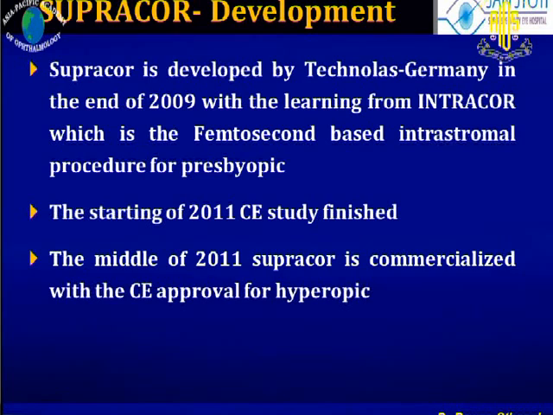Supracor was developed by Technolas, Germany at the end of 2009, with the learning from Intracor, which is a femtosecond-based intrastromal procedure for presbyopia. At the start of 2011 the CE study finished, and by the middle of 2011 Supracor was commercially available.